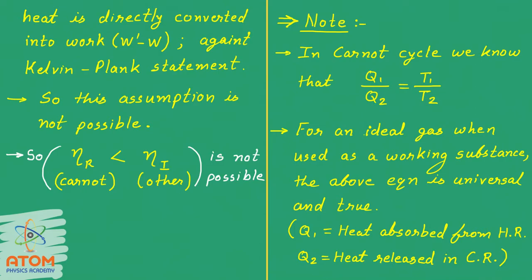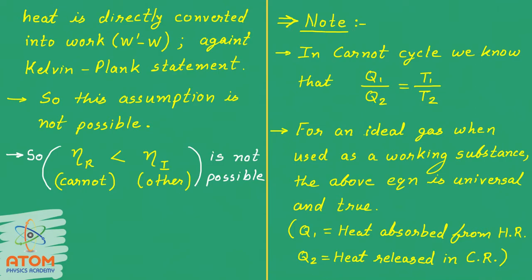That means the efficiency of a Carnot engine cannot be less than any other engine. Meaning any other engine cannot have more efficiency than a Carnot engine. Alright, so this was the proof that no engine can have more efficiency than a Carnot engine.